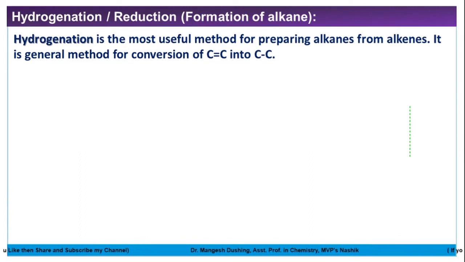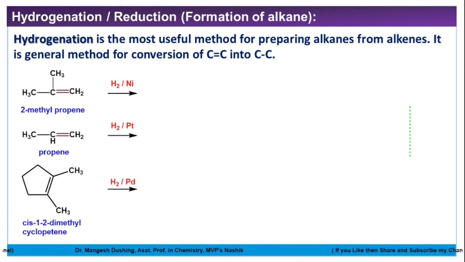Friends, hydrogenation is the most useful method for the preparation of alkanes from alkenes, as we have just seen. We'll see some examples. These addition reactions require metal catalysts. Those metals are like Raney nickel, nickel, palladium, platinum, ruthenium, rhodium. So these are the various transition metal catalysts. They lower the energy of activation for this addition of hydrogen, that is, the hydrogenation reaction.